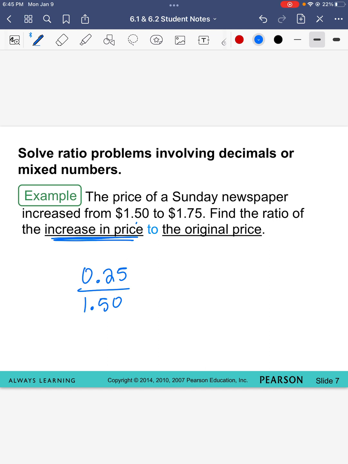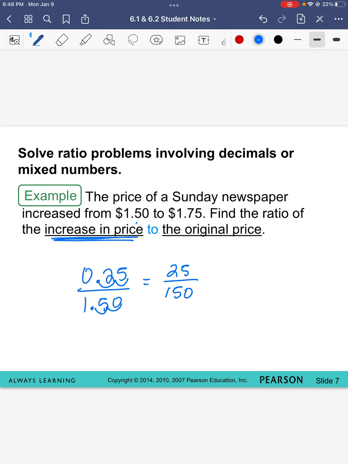Now, I cannot leave ratios with decimals in them. I have to have a whole number in the numerator and a whole number in the denominator. These are not whole numbers, so I can't do this. What do you think I'm going to do to get rid of the decimals? I could multiply by 100, which is the same as moving the decimal forward twice. So I now have 25 over 150.